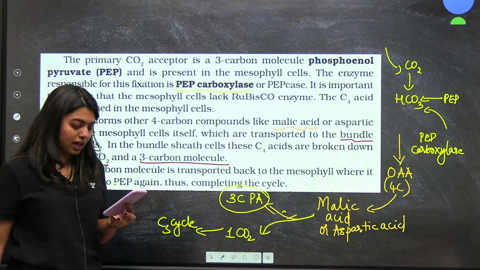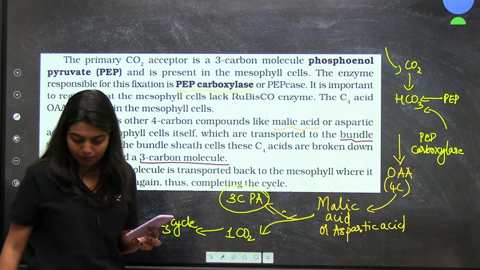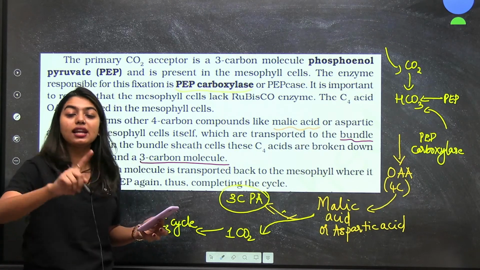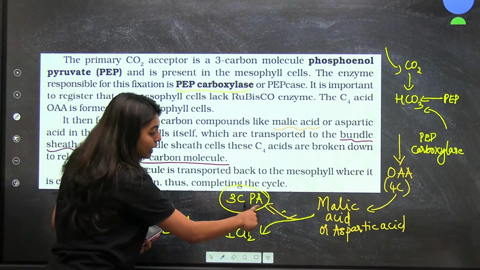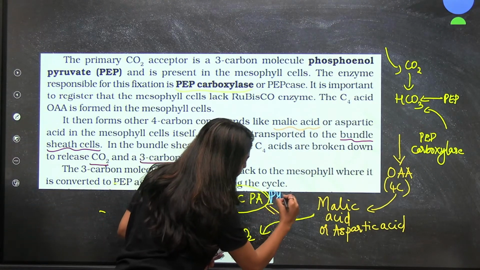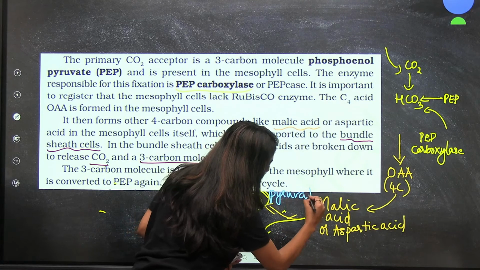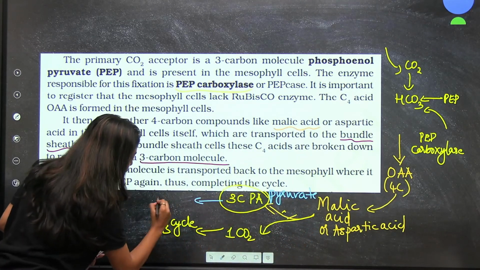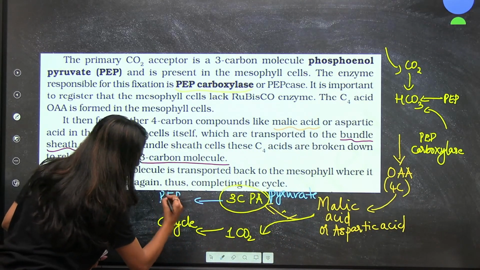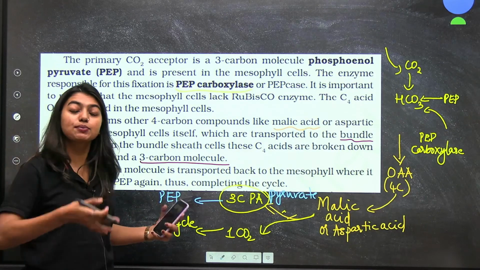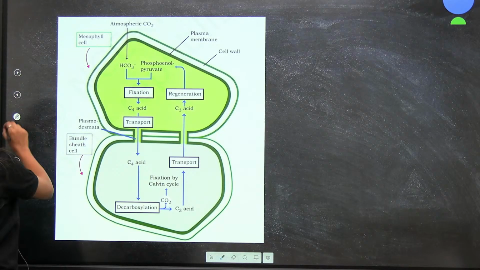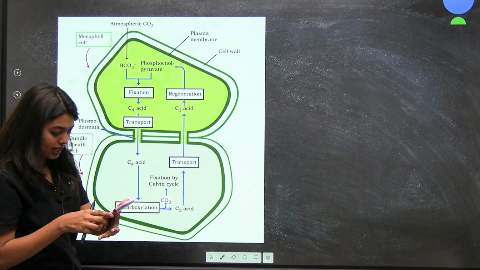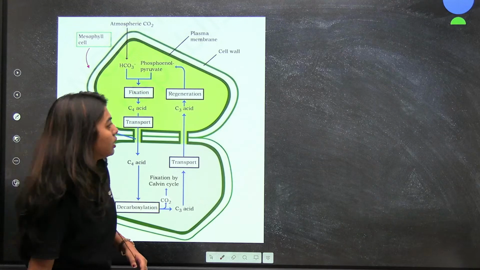Yes, very good, Trisha. PGAL, Sanvi, good job. PGAL is going back to form RuBP. Here also, look here, your pyruvate is going back to form PEP. Again, otherwise this process will get over, correct? Now, let's see with the diagram. Good job, students. PGAL, all of you have put it, Harini, Vishnu, good job.